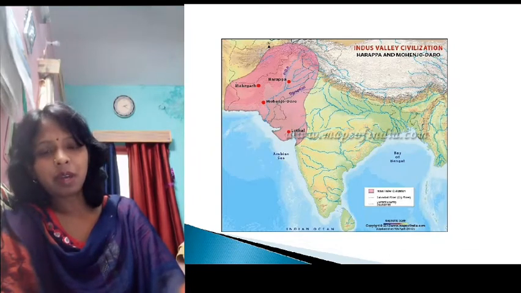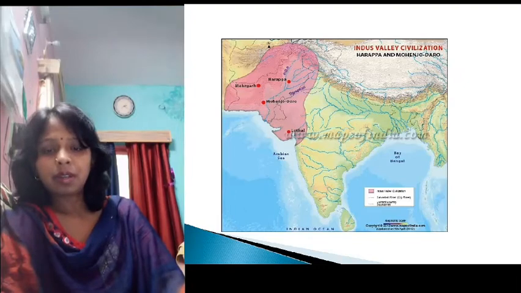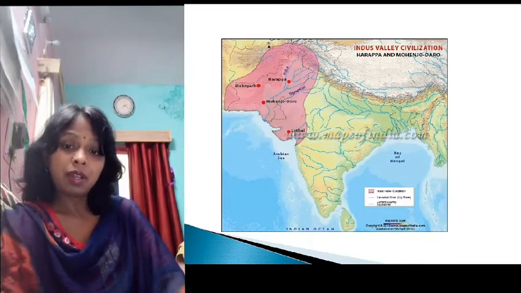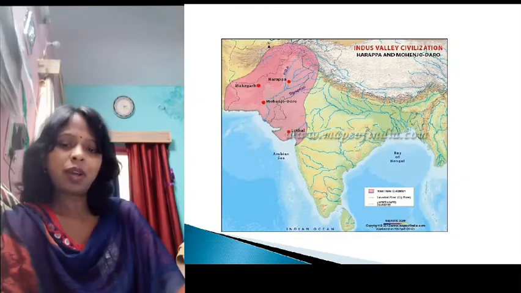The special thing about the Harappa city was that it was a well planned urban city established in its time. That is why it is also called Harappan civilization.